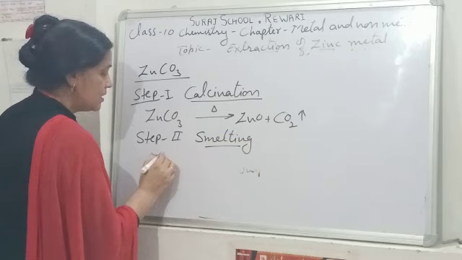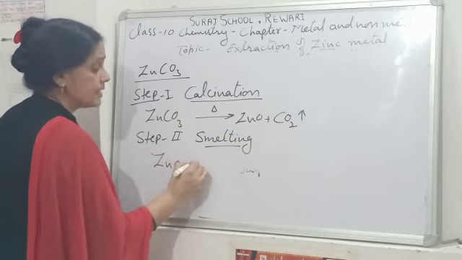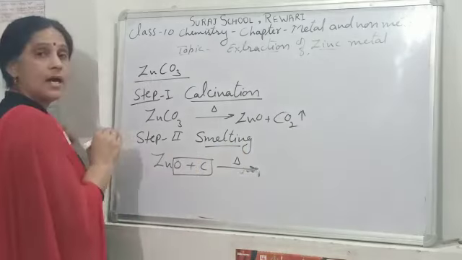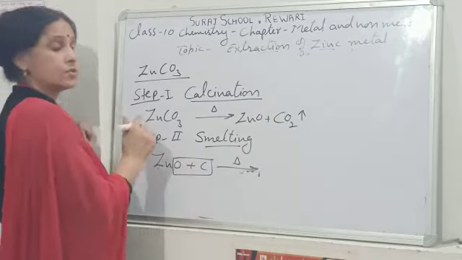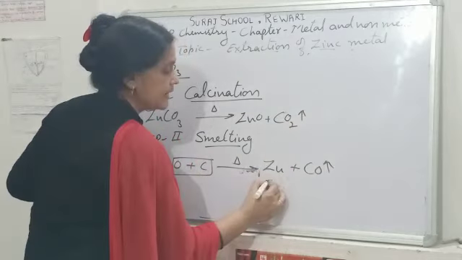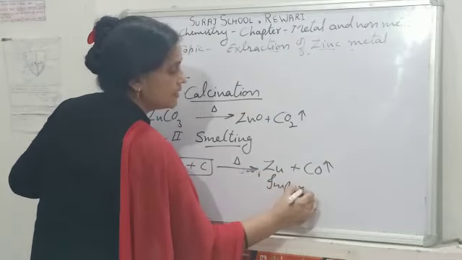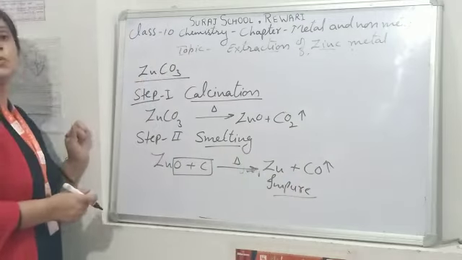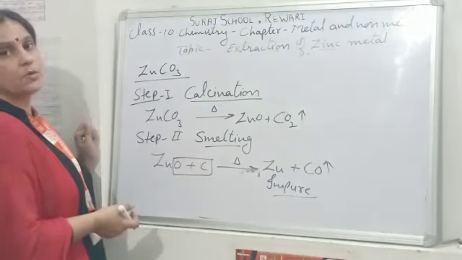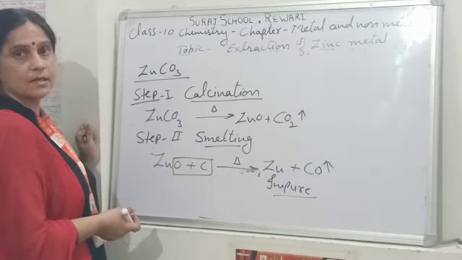In smelting, this zinc oxide is heated with carbon and carbon reduces the zinc oxide to zinc. And we get zinc metal from zinc carbonate. This metal is further processed in the refining process to get pure zinc metal.